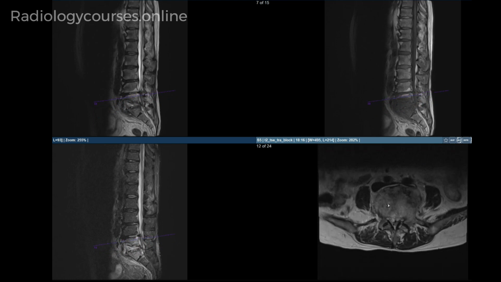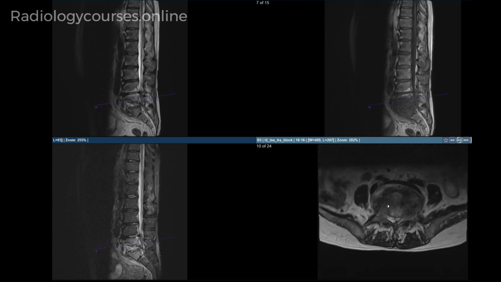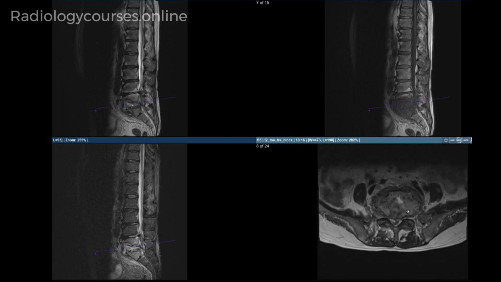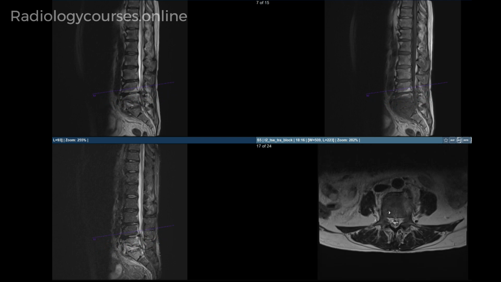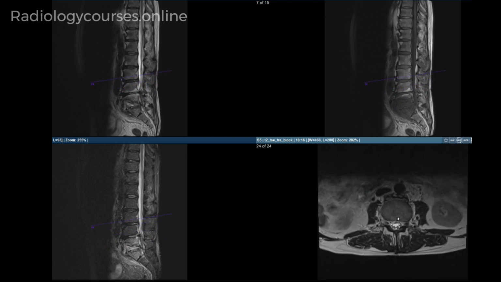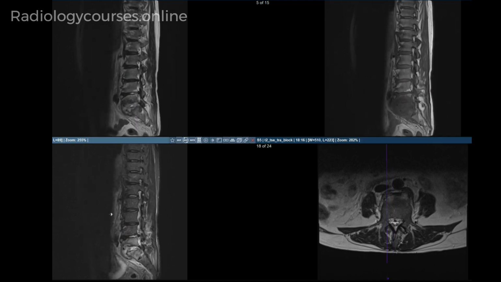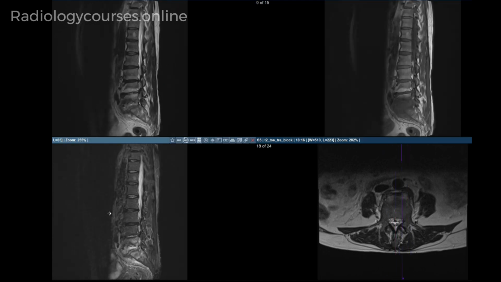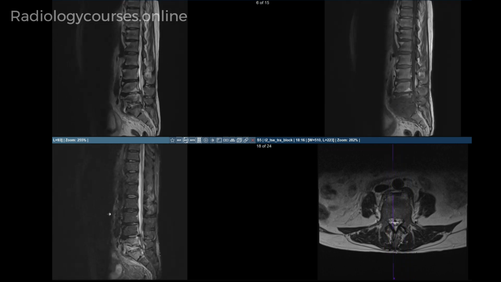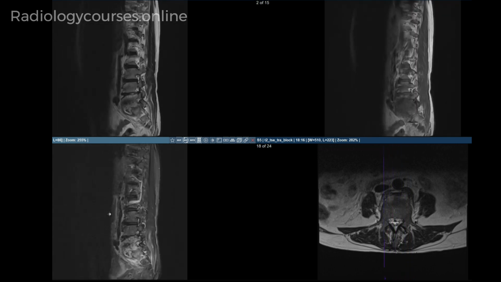The important negative findings to comment on in the report: is there any epidural abscess, within the limitations of no intravenous contrast? There is none. Is there any prevertebral or paravertebral abscess or collection? There is none. Is there any lymphadenopathy in the para-aortic region? Is there any abnormality in the visualized portions of the kidneys? There is none. So based on these findings, features are highly suspicious for bacterial spondylodiscitis.